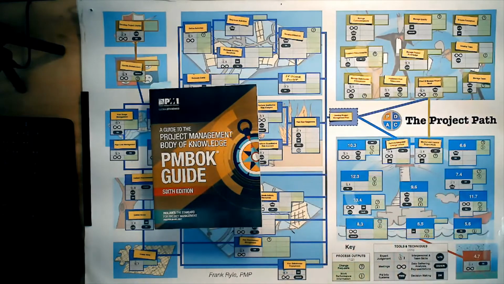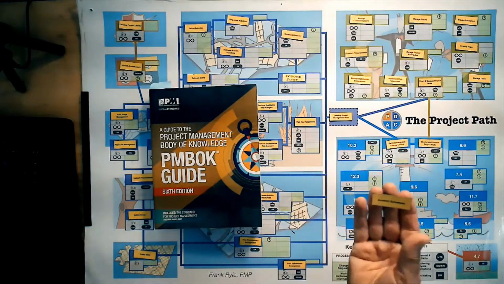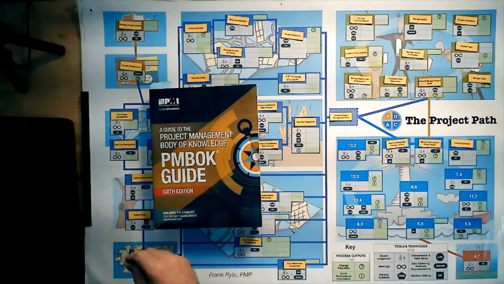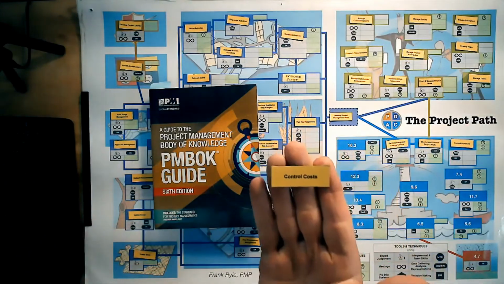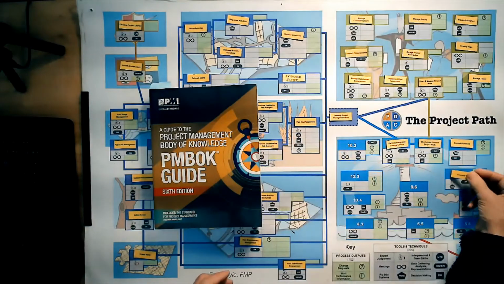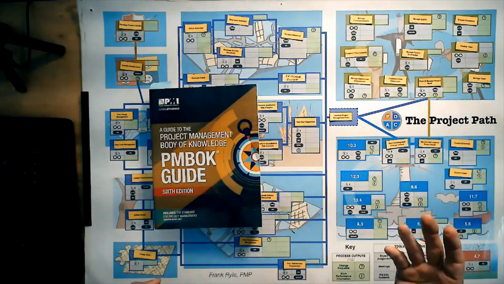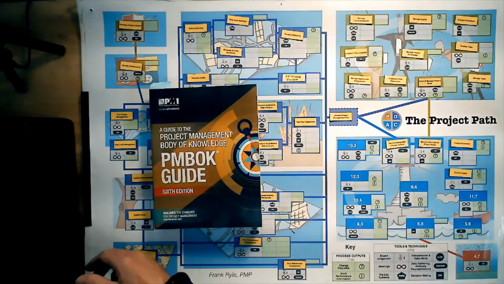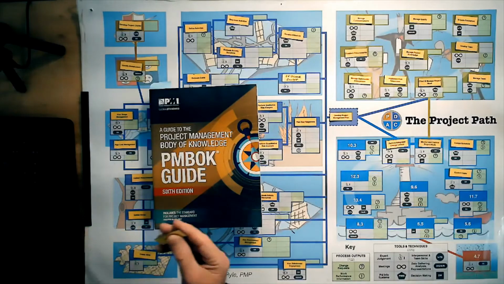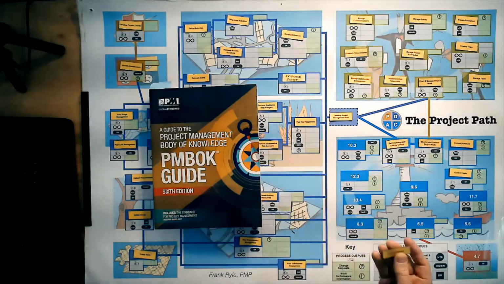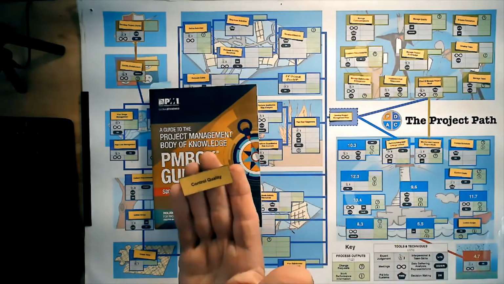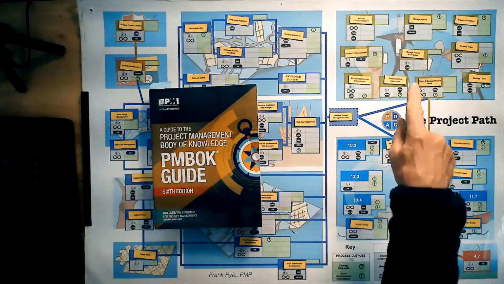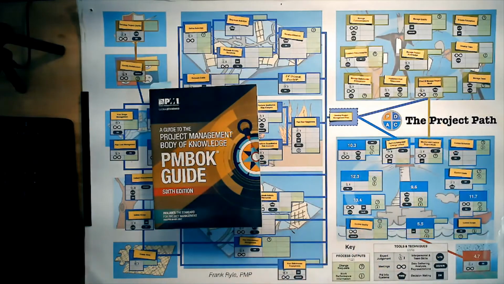Okay. Now, of course, we can start to look at the things that are important to us. We say control the schedule. That makes sense, of course, that we would do it over here. We control the costs. Okay. So we're going to see that. And basically what we're going to get there is some forecasting of how we're doing and how we're going to do. We control the scope and we control the quality. So control the scope, of course, is something that's very important to us. Control the quality, of course, is going to be equally important. Remember, manage the quality up here and control the quality down here.